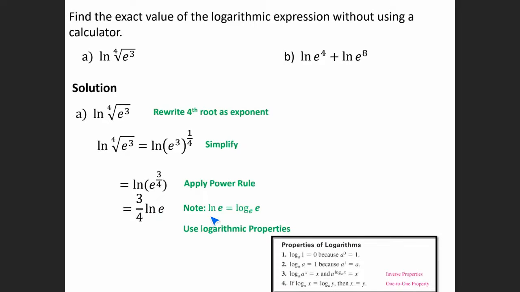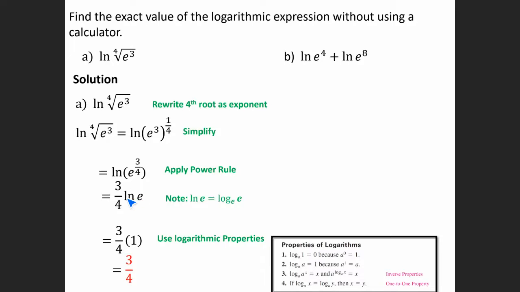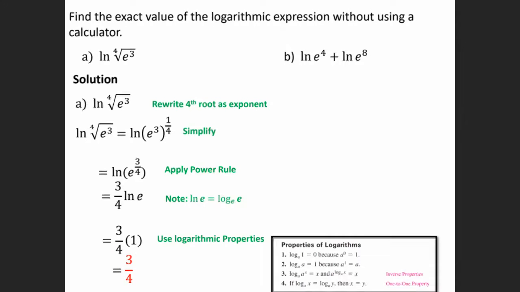Remember that natural log of e is actually the same as log base e of e. Since these two numbers are the same, we can use that property number 2 again. So natural log of e is always going to be 1. Anytime you see ln e, that's always going to be a 1. And then times 3/4, we get 3/4.